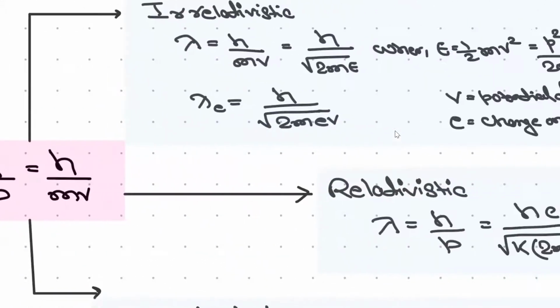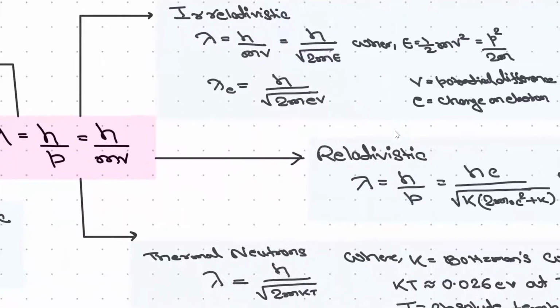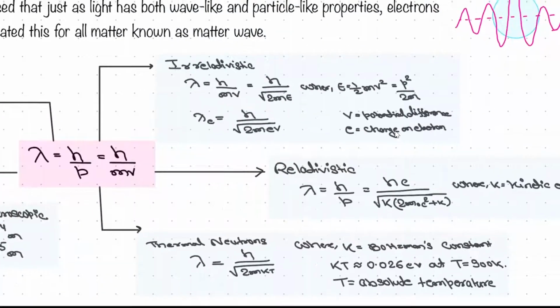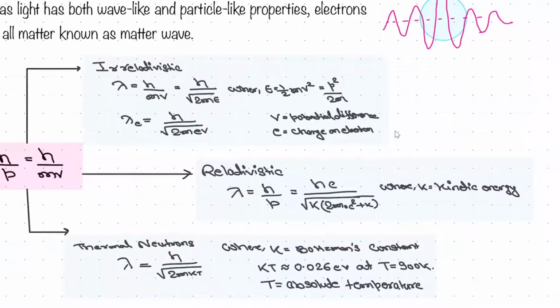Now again, I have summarized some of the formulae that you need to learn about this wave particle duality. First is the non-relativistic case, right? The non-relativistic case when the velocity of the particle is much less than c, right? In that, lambda will be what? h by mv, and E is equal to what? P square by 2m. So p will be root under 2mE, right? That's what I have written here. So E here is the kinetic energy.